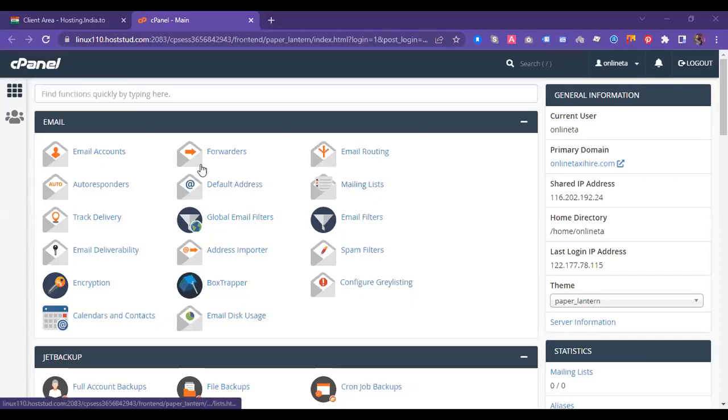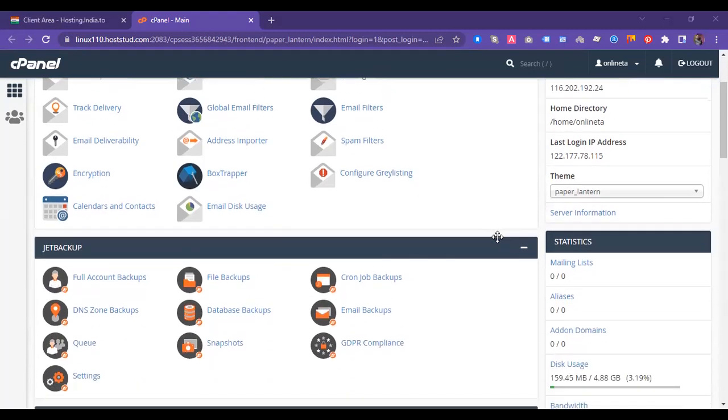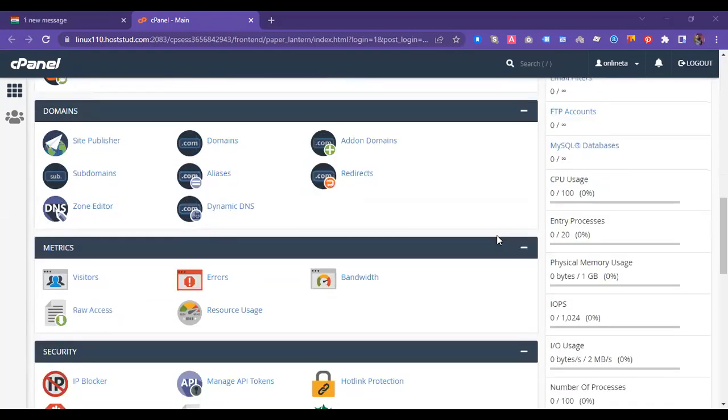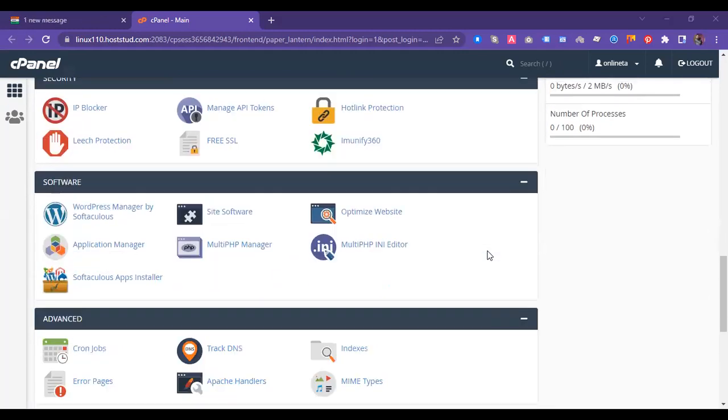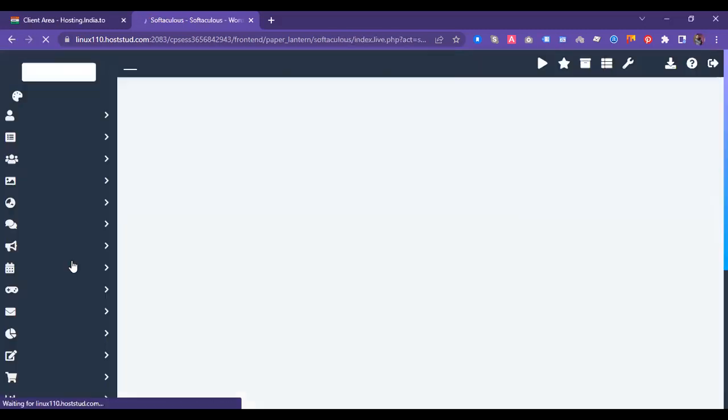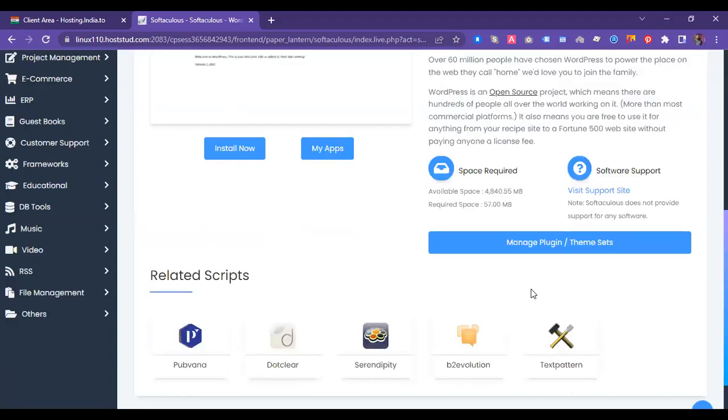In the control panel, you can see email accounts, forwarders, email. You can use all these things whenever you are expert in the programming language. Now I am moving down. Every control panel, meaning every company that provides hosting services, has inbuilt WordPress software, like WordPress managed by Softaculous. And here you can see the Softaculous app installer. You just go to WordPress. From here, you only need to click. Just click here, and now you are at this place.